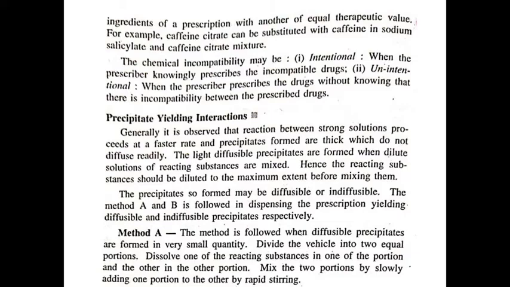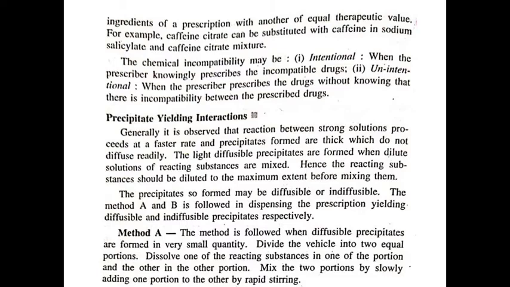Hence, the reacting substances should be diluted to the maximum extent before mixing them. Means if we mix strong solutions, then thick precipitates are formed which do not diffuse rapidly. When we mix the solutions after dilution, then thin precipitates are formed and they diffuse readily.